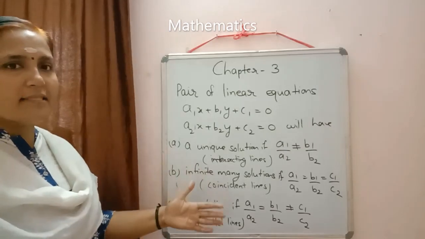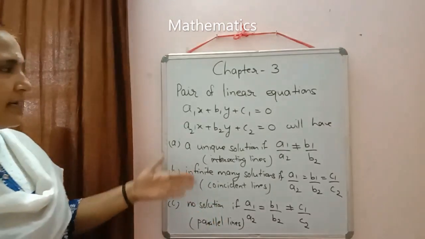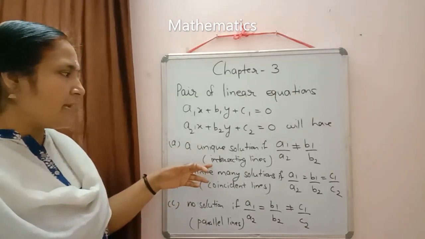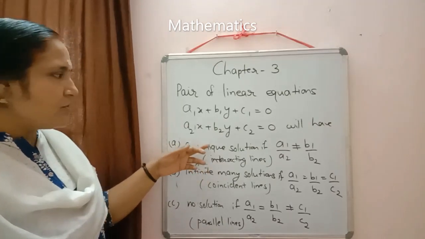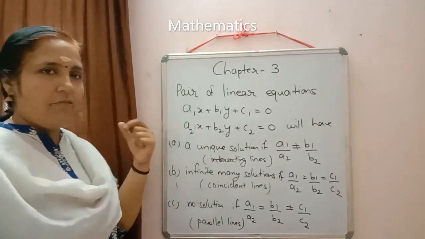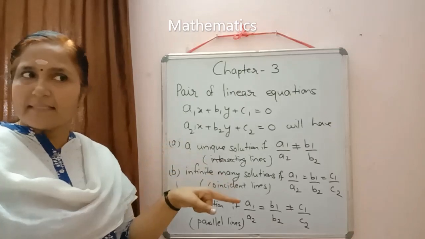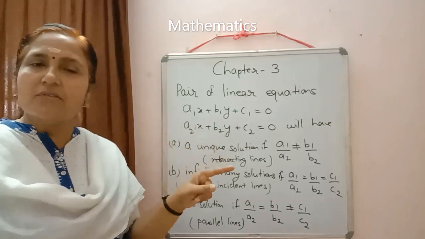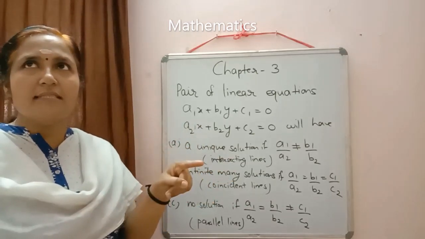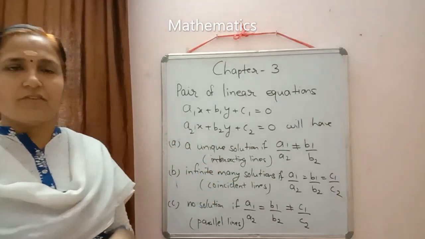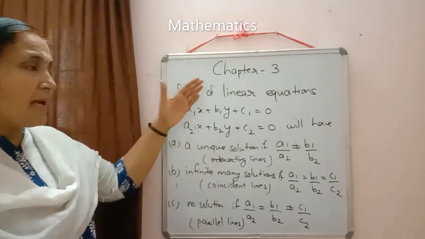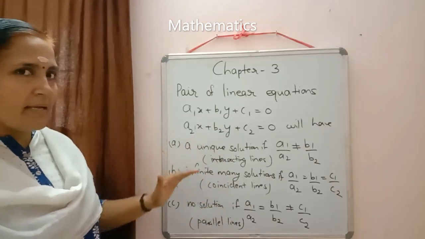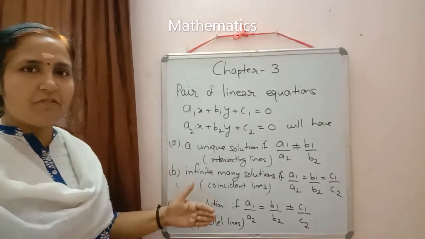A question can be asked in any way. It can be asked to find out if they have a unique solution, or to find out if they represent intersecting lines. So you should remember both conditions. When a unique solution is there, we have intersecting lines. When infinitely many solutions are there, we have coincident lines. And if no solution is there, then we have parallel lines. Today we are going to solve some questions based on this concept. Clear? Shall we move to the questions?